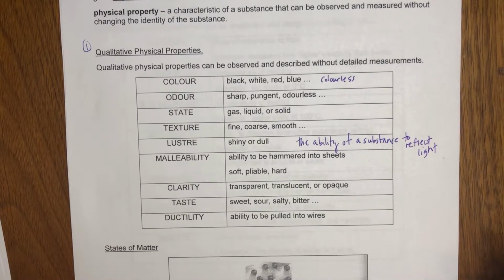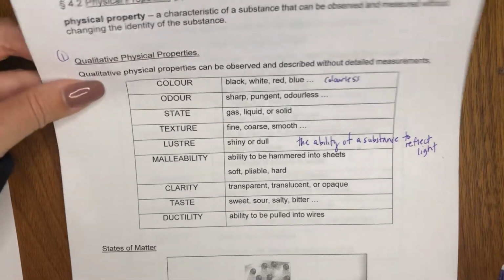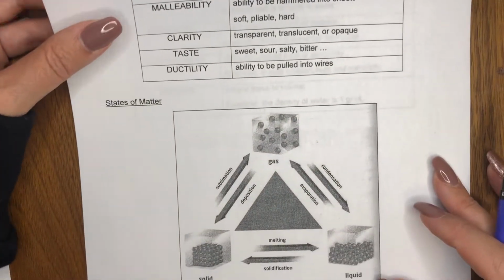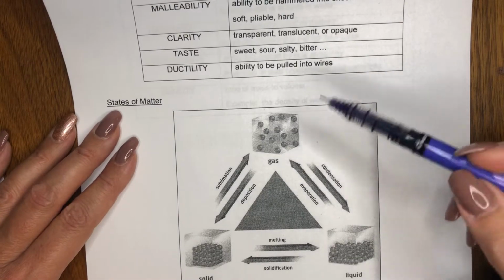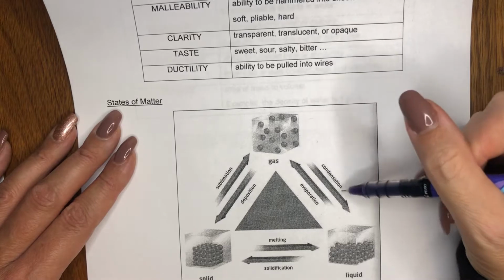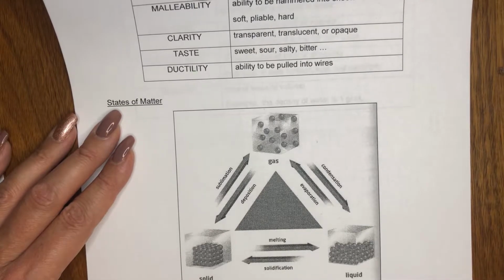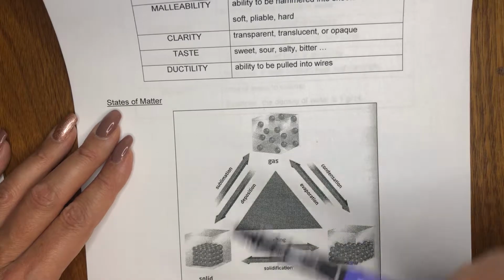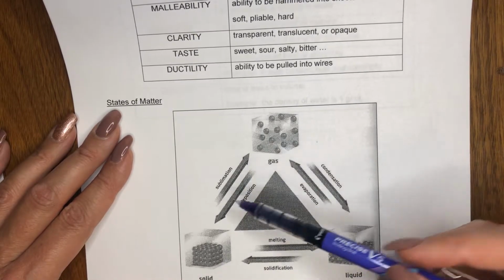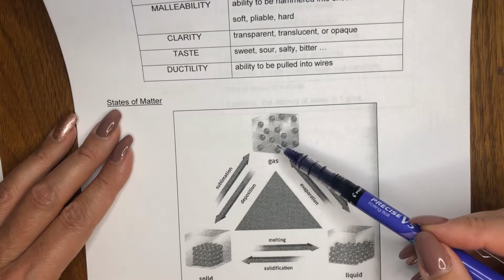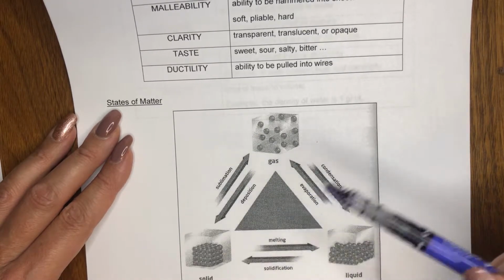So in terms of states of matter, we also have changes of state that we should be aware of. The diagram below shows this. If a substance is changing from a gas to a liquid, we call that condensation. If it's changing from a liquid to a gas, we call it evaporation. If a substance is changing from a liquid to a solid, we call that solidification. If it's changing from a solid to a liquid, we call that melting. If a substance is changing from a solid to a gas, we call that sublimation. And if it's changing from a gas to a solid, we call that deposition.